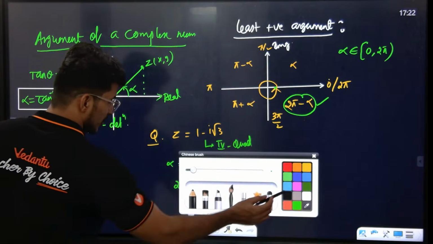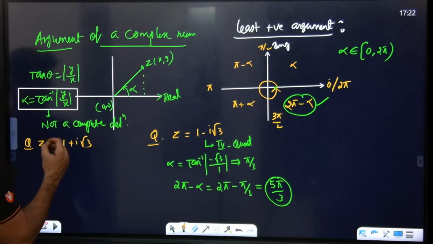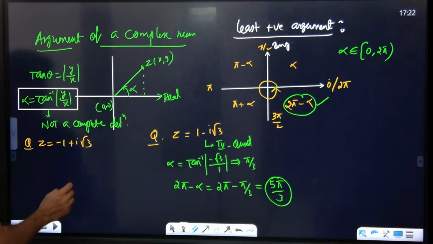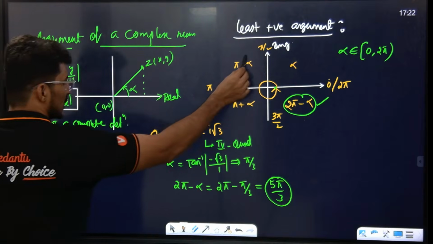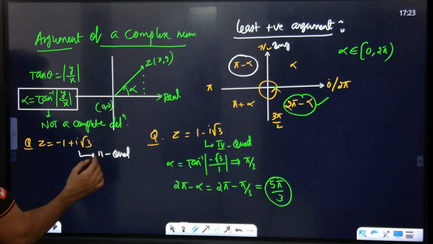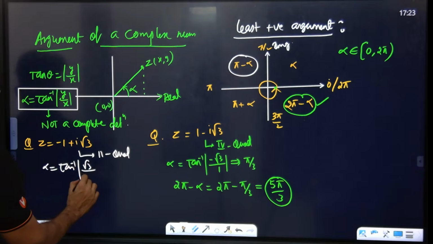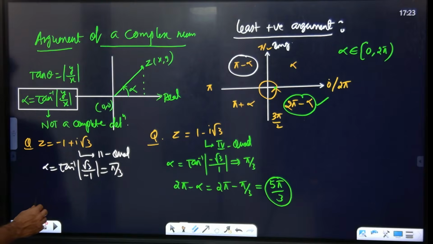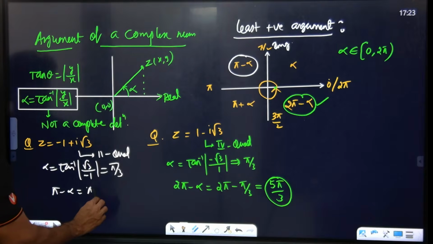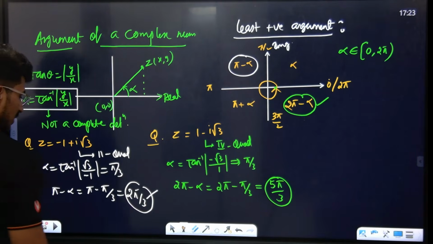Okay, so for example, I'll give one more question. z is equal to minus 1 plus i root 3. Which quadrant is it? Minus, positive, so second quadrant. For the second quadrant, the least positive argument is pi minus alpha. So first find alpha. Alpha is tan inverse of root 3, which is pi by 3. Since it lies in the second quadrant, the argument is pi minus alpha. So pi minus pi by 3 gives 2 pi by 3.